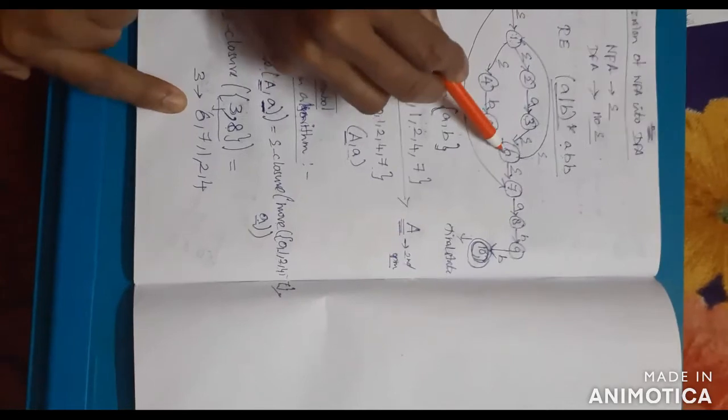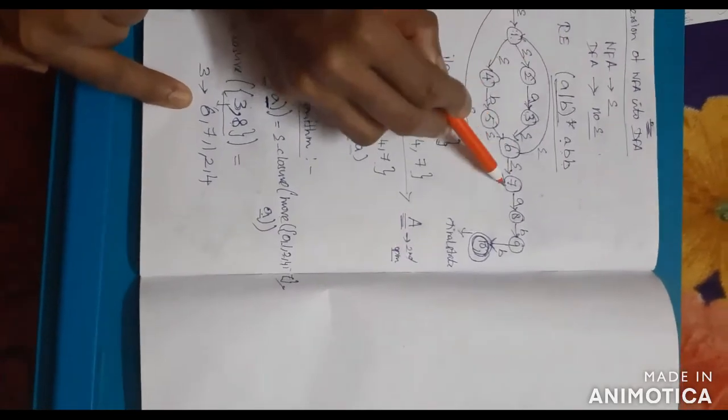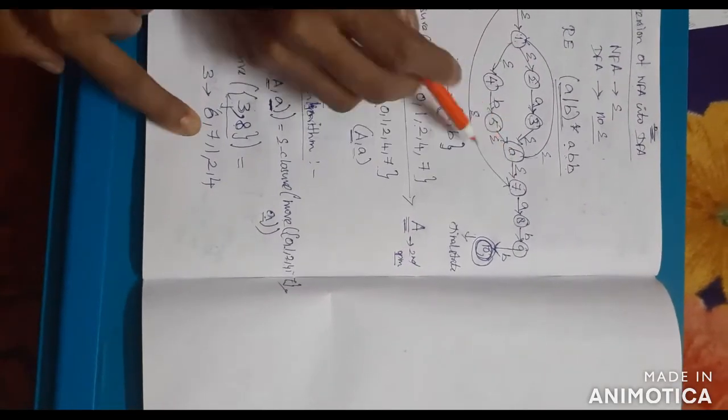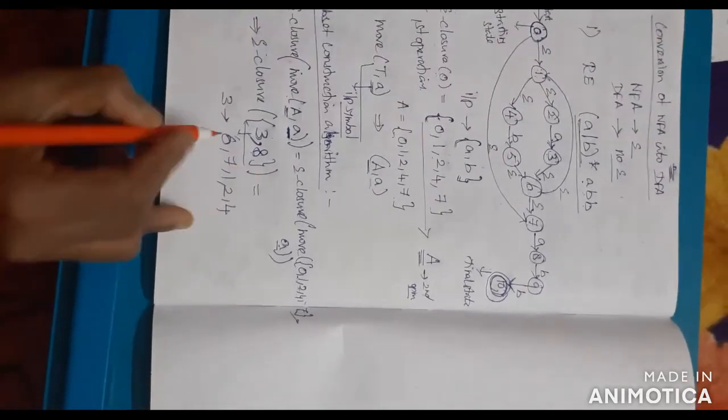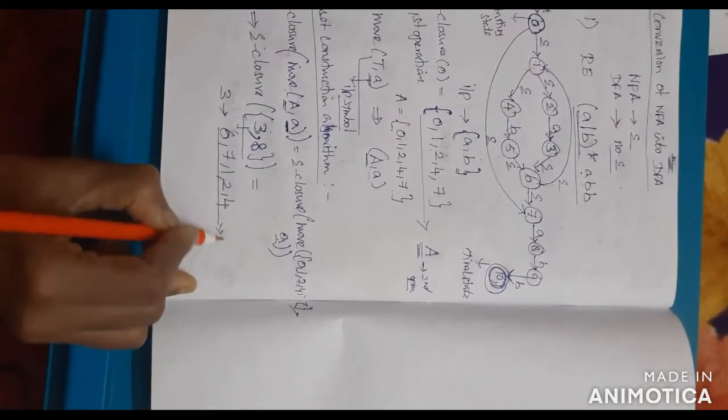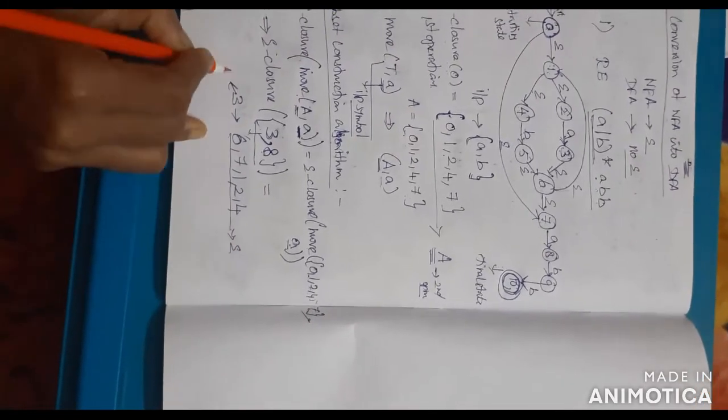Next, 6 can move from 1: one is for 1, another one is for 7. Both are empty. So 7. Next, 1 can move to 2 and 4, both are empty. So these are all empty states only. But the input symbol is A.